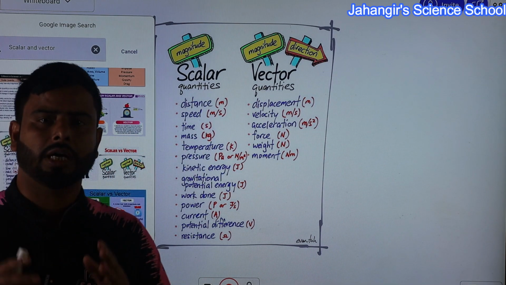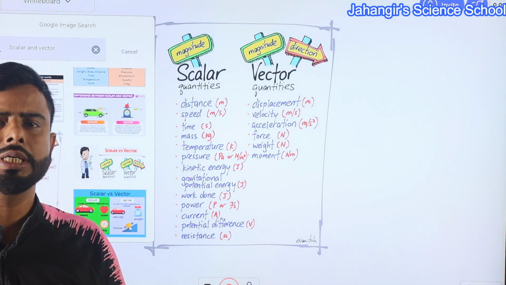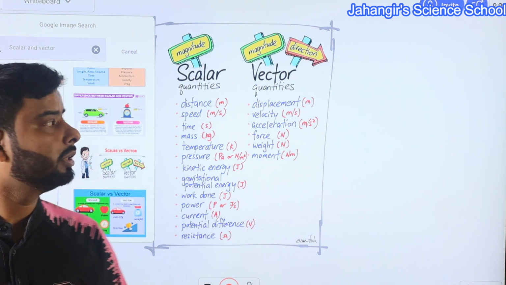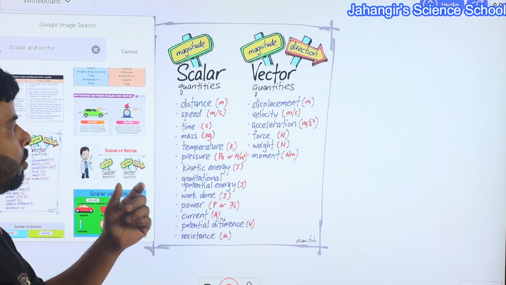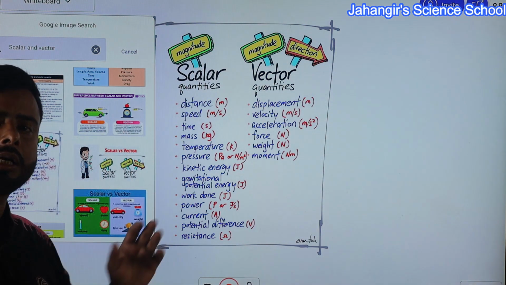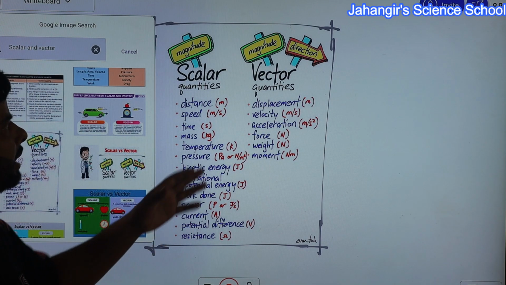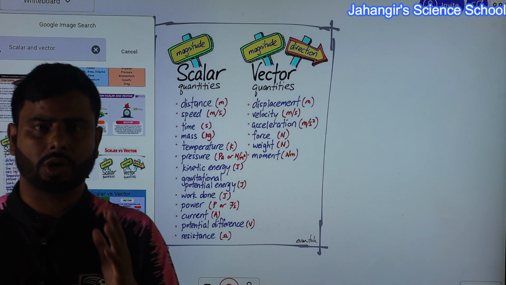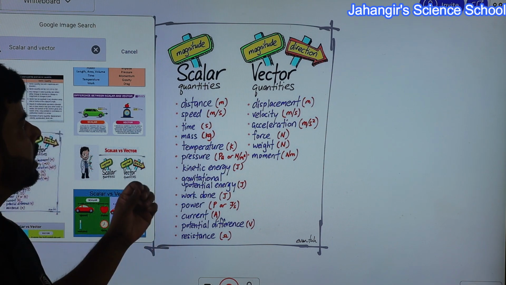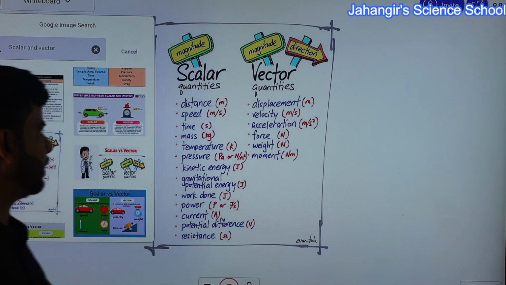Today I am going to discuss a very fundamental thing: scalar quantities and vector quantities. Scalar quantity: the physical quantities which have only magnitude, no direction. Magnitude means size, value or number. So the physical quantities which need only magnitude to represent the quantity completely are called scalar quantities. On the other hand, vector quantities are the physical quantities which have both magnitude and direction. That means the physical quantity which requires both magnitude and direction to represent it completely is called a vector quantity.